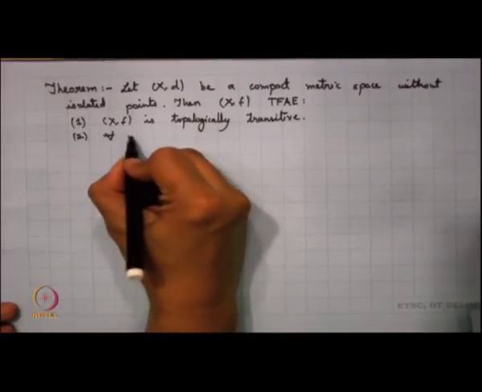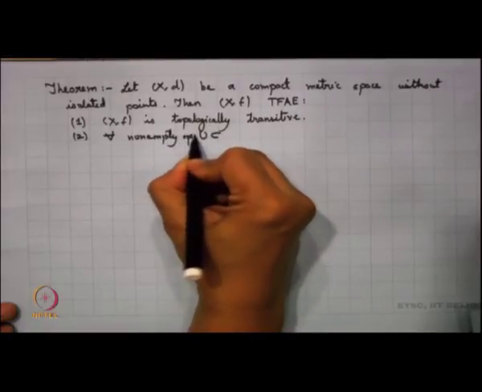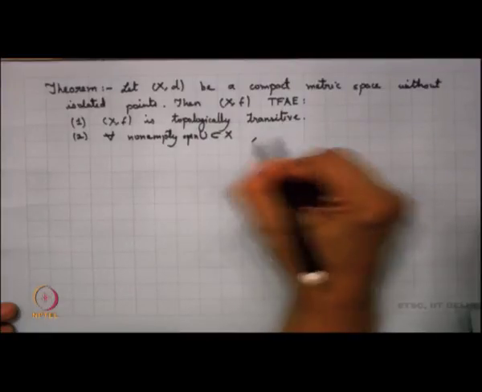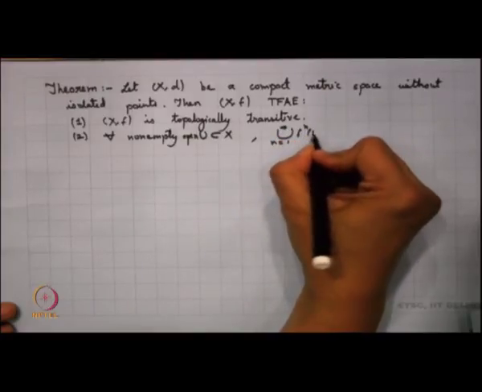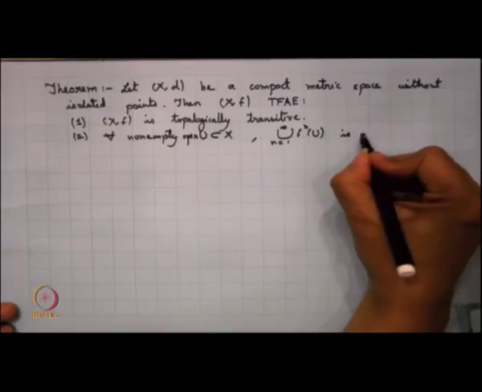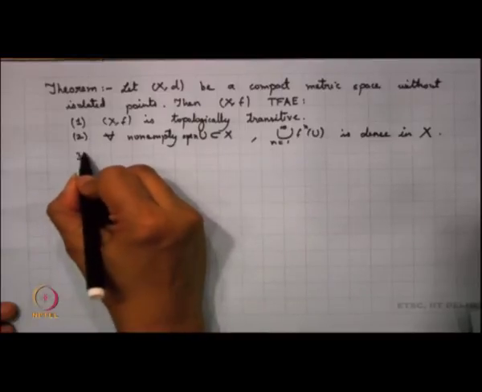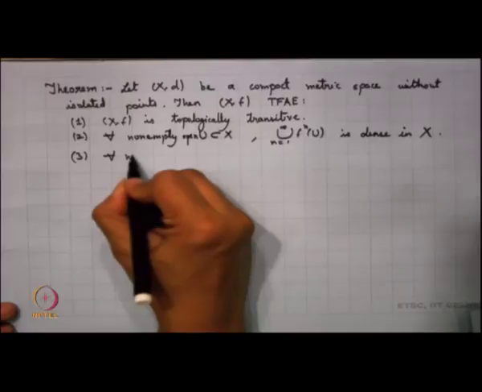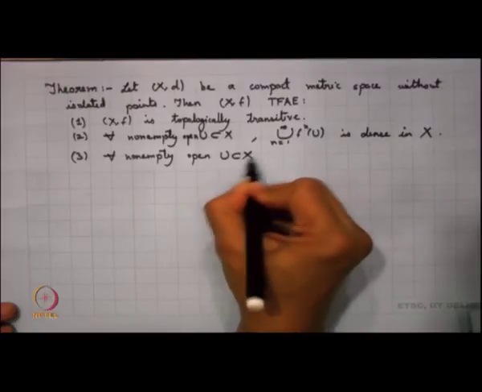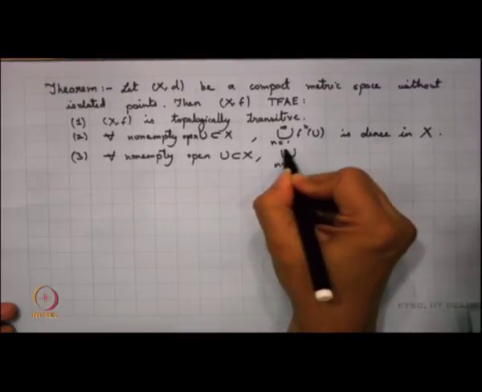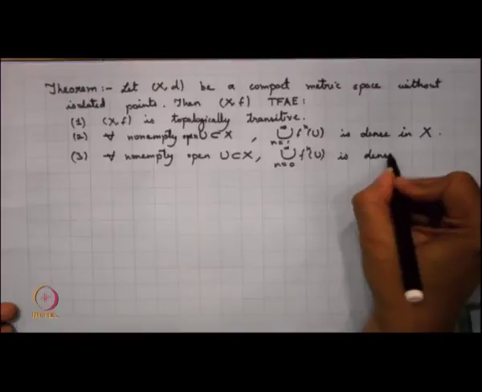This would say that for every non-empty open U subset of X, the union over n going from 1 to infinity of f^n(U) is dense in X. In fact, I can restate this by saying that for every non-empty open U subset of X, the union over n going from 0 to infinity of f^n(U), including U also inside, is dense in X, an equivalent concept here.